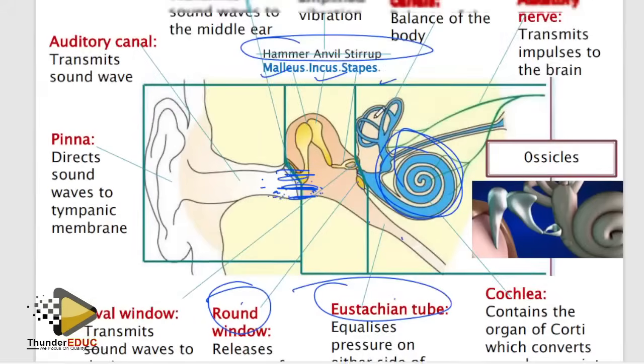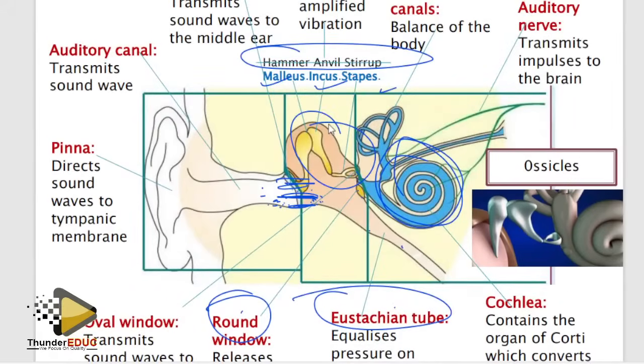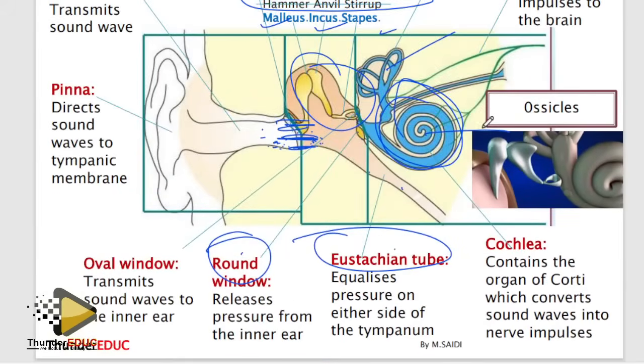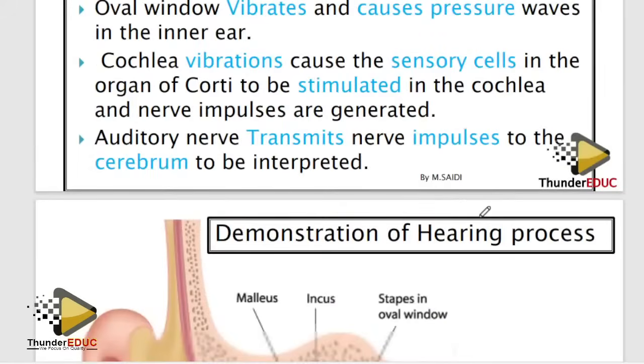How do you call this? The ossicles' function is to amplify the vibration. They also transmit sound, but amplification of the vibration, you know it. The sensory cells found in the cochlea are the organ of Corti, and the sensory cells found in the semicircular canal are the maculae and the utriculus. Simple, you are done. Hearing process: name, part, function, and in their order. Then the hearing process is done.